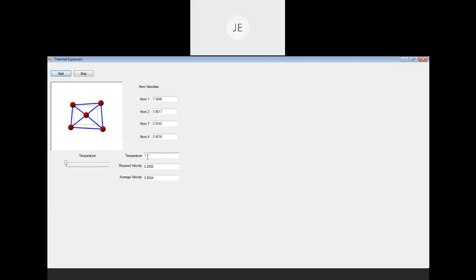And you see, there are 4 atoms, 1, 2, 3, 4. When the temperature is 1, the velocities you see are about 1.2, 0.3, 0.4 like that. Let me increase the temperature slowly. Then what is happening?